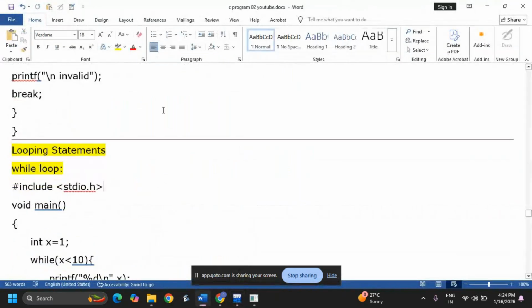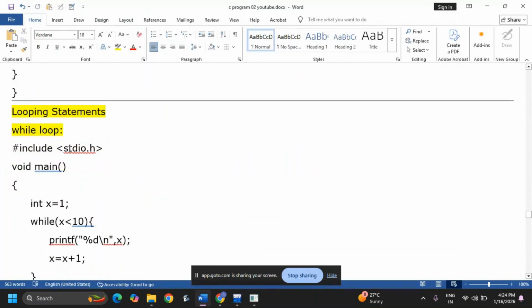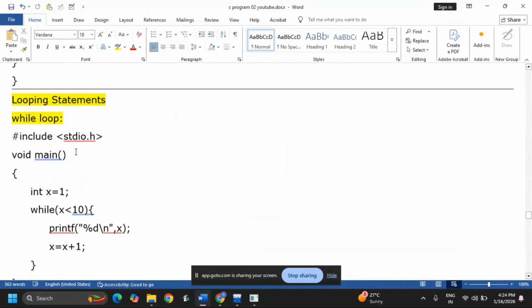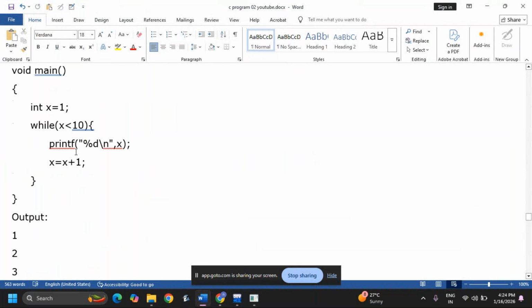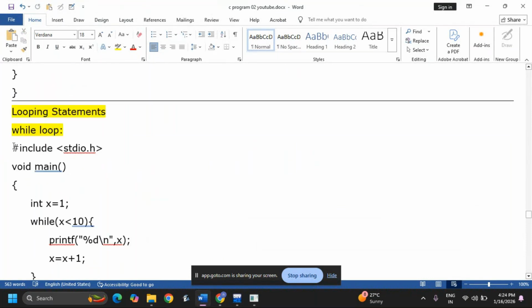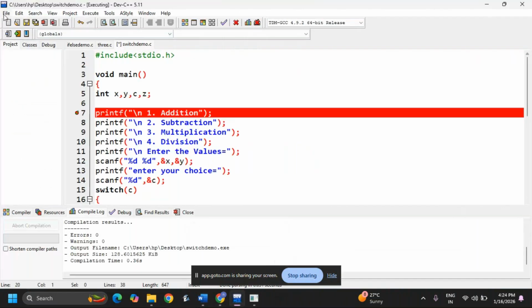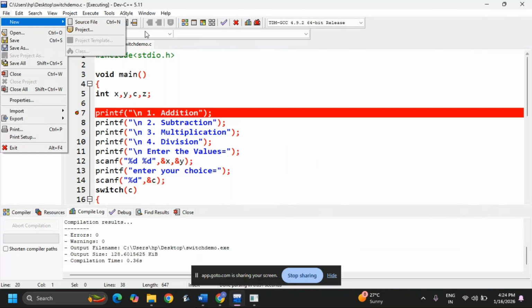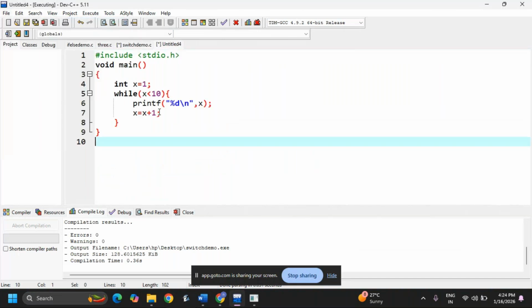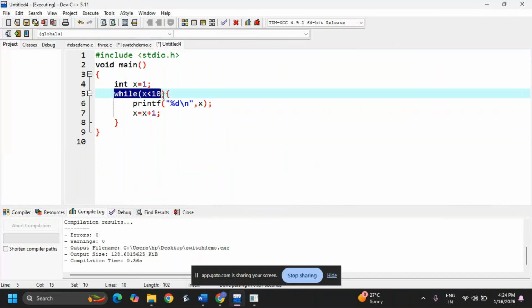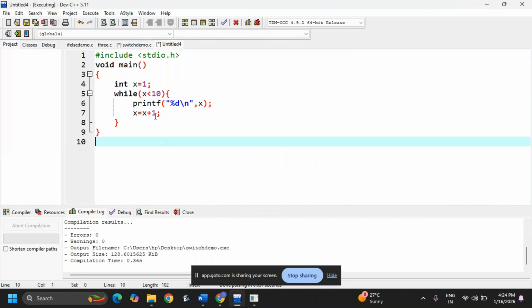Looping statements. In looping statements, there are three loops: while loop, do while, and for. First, we'll start with the while loop. See, anything you want to print repeatedly, we use a loop. For example, my requirement is to print 1 to 10.